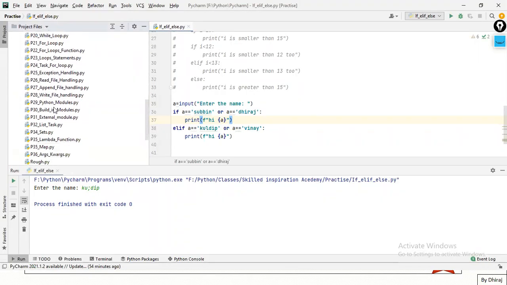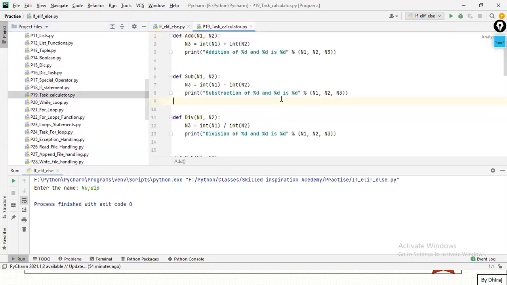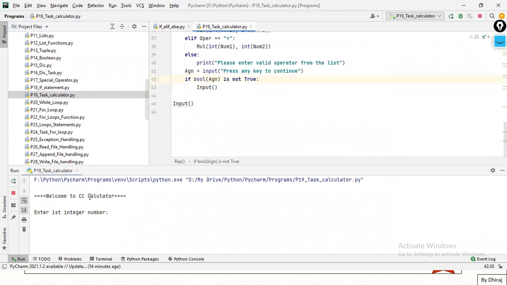I think I have that program. This is the program. If I run that program, let's run it. It is asking me to enter first integer. See, welcome to the calculator. I'm entering 20. Enter second integer. I'm entering 40. It is asking me to enter the operator. Here, if I put plus, it is getting addition of 20 and 40, which is 60.